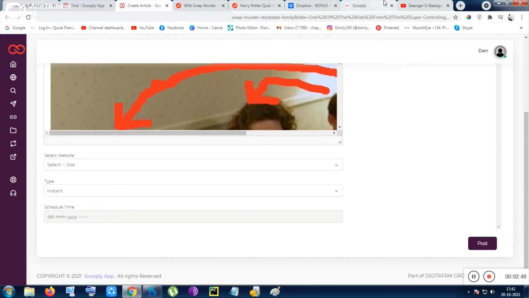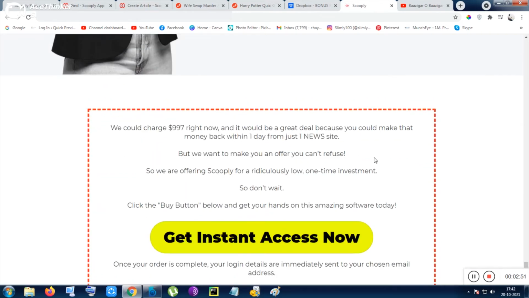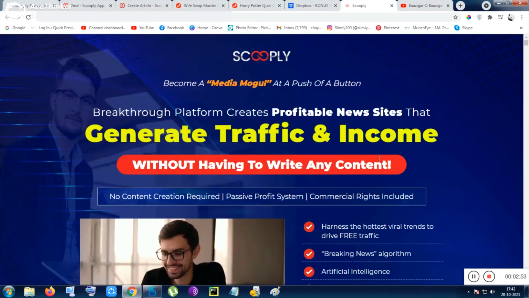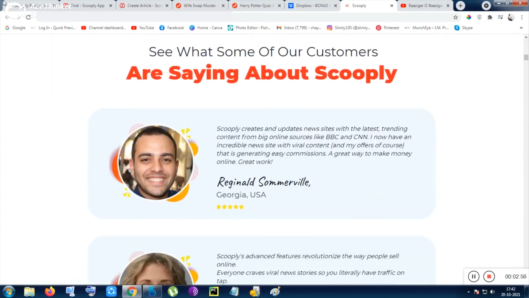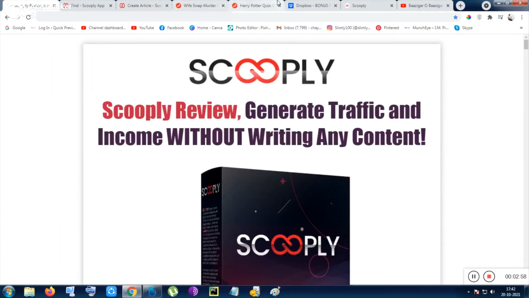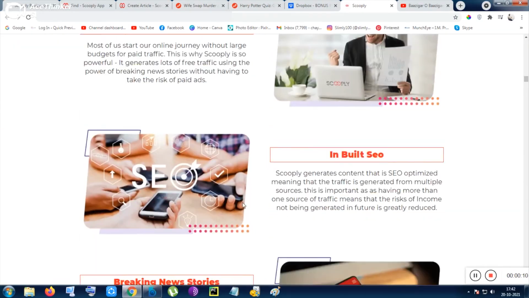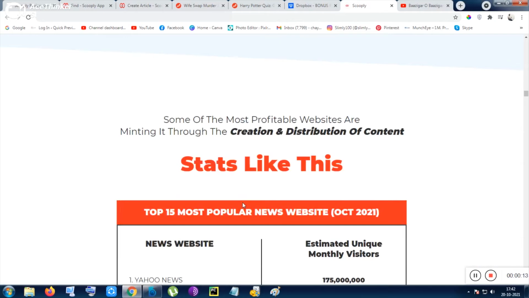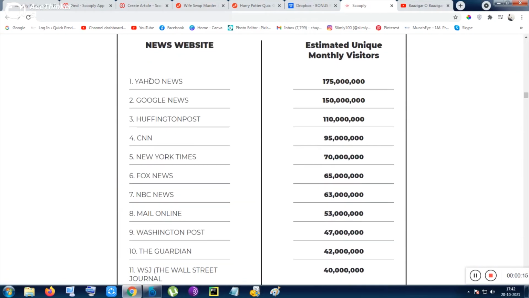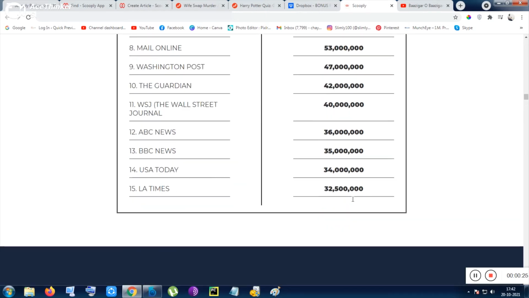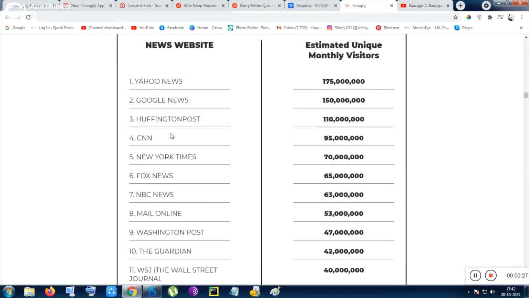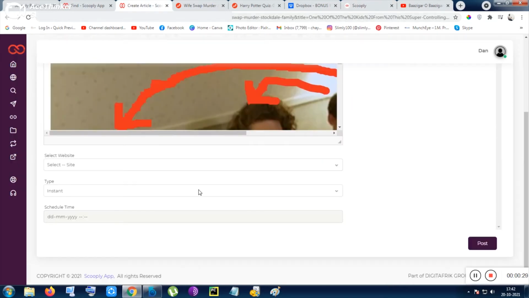Let me show you the visitor value or the earnings of the websites from the sales page of this tool. If you click on the buttons given on this page, you will be sent to this sales page, and from there let me show you what is going on with the websites: the earning, the traffic. You can see here Yahoo News is getting 175 million visitors monthly, and Google News more than 150 million visitors, and so on. So you can capture all of the news platforms and earn money very easily.